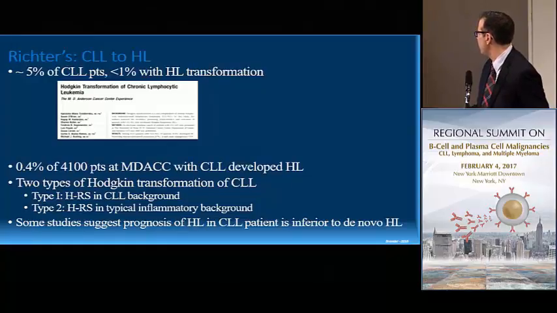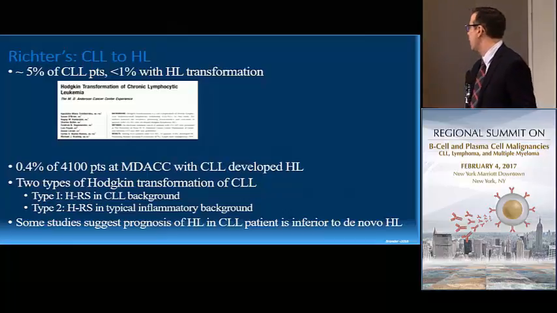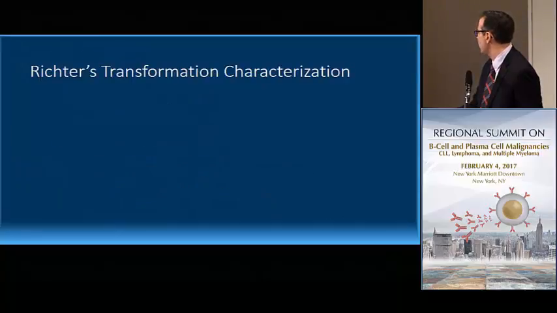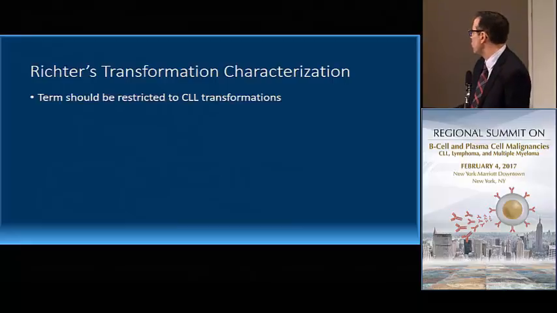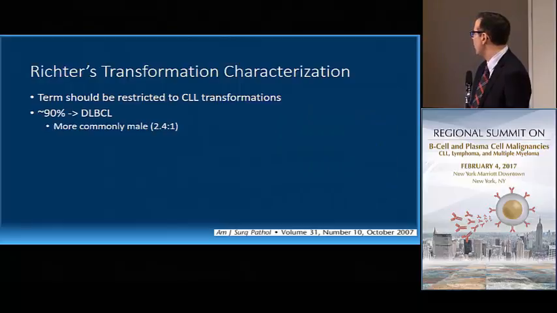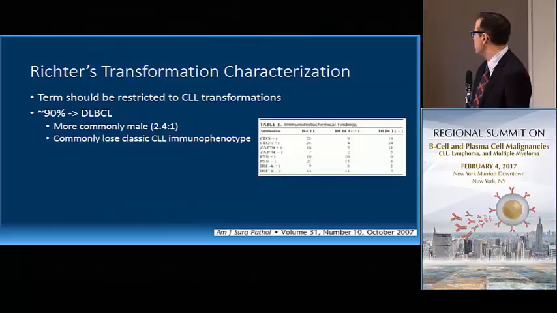Of those, a subset of patients will develop this Hodgkin transformation of Richter's. And there are two types of Hodgkin transformation. There's a type 1, which is the type which develops in the background of CLL. And then there's a type 2 with a typical inflammatory background. And in terms of prognosis for the Hodgkin subtype, it's varied, but most people think that it's inferior to patients who develop de novo Hodgkin lymphoma. So the term Richter's transformation should be restricted to patients who have a transformation from CLL, although I think, if you look in the literature, the term is thrown around quite loosely sometimes for transformation from other indolent lymphomas. Most are the DLBCL subtype. It's more common in males.